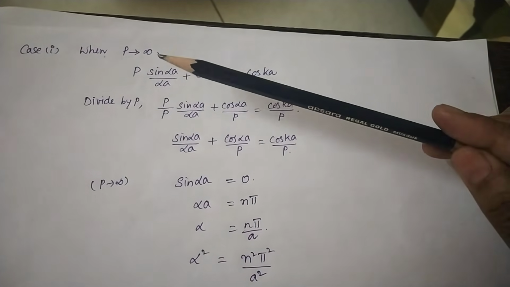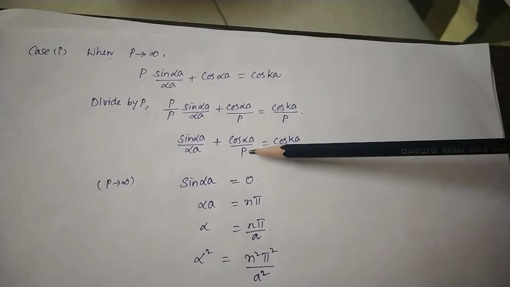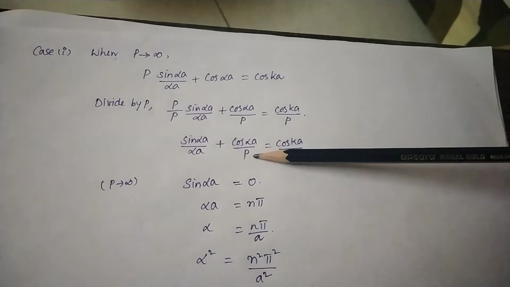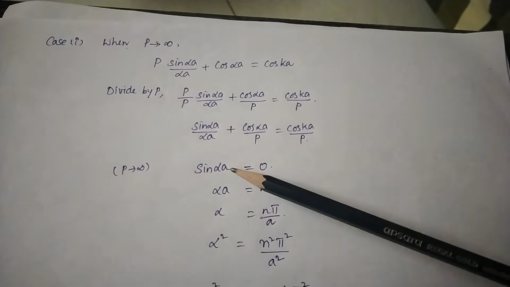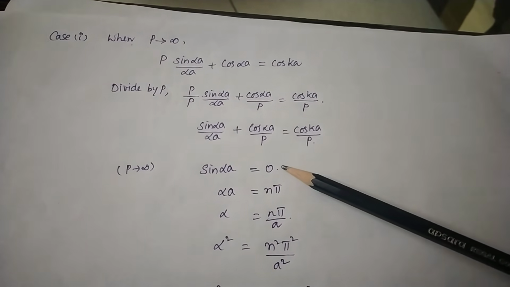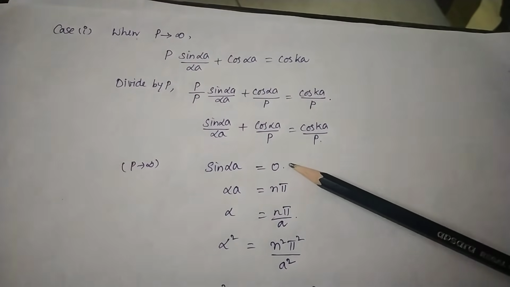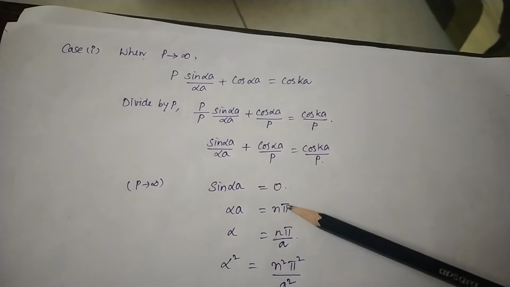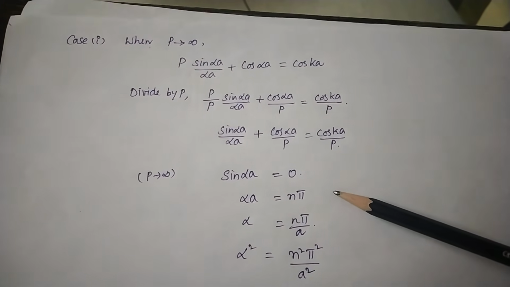The case that we have considered is when P tends to infinity. If I substitute infinity in place of P, something divided by infinity becomes 0. So you are going to have sin αa = 0. The values of αa that make sin zero are π, 2π, 3π and so on, nπ.